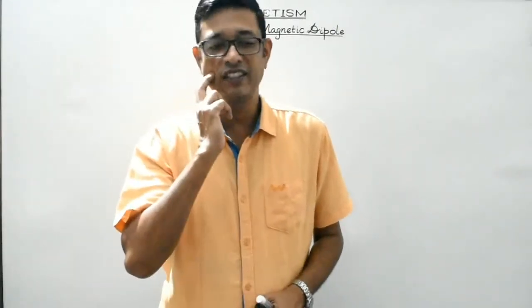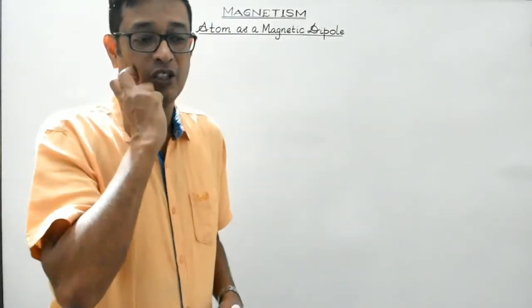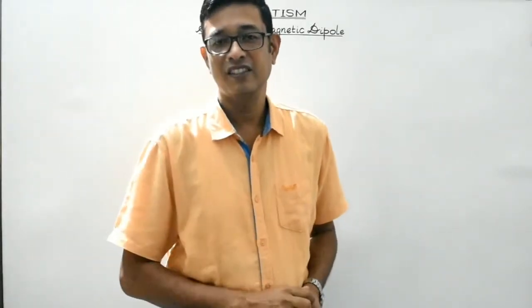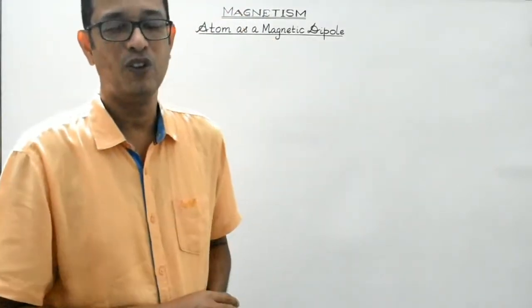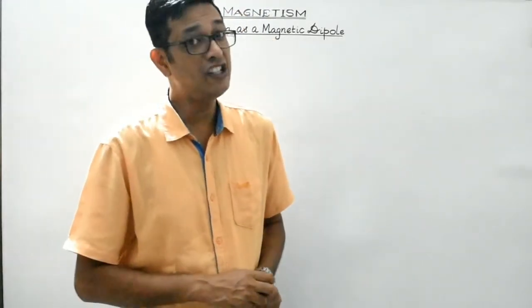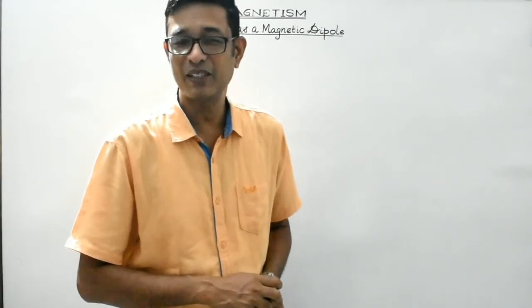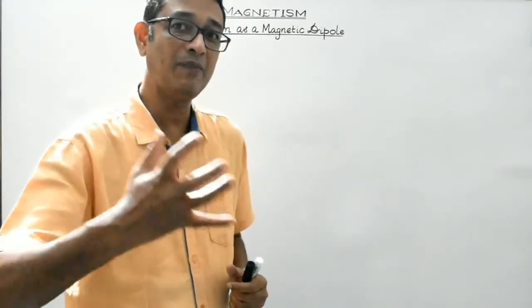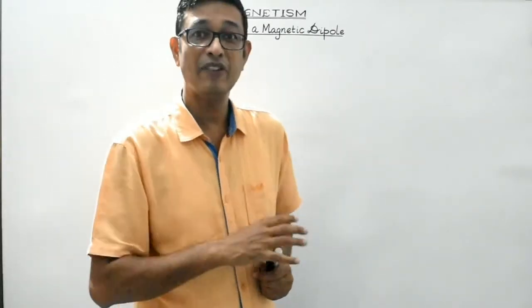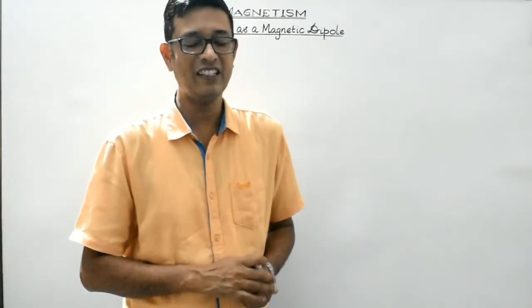So with that, students, let's begin today's session. Today we are going to discuss the magnetic moment of an atomic dipole, or rather you can say each atom behaves as a magnetic dipole. So we are going to find an expression for the magnetic moment of an atom having unpaired electrons, right?